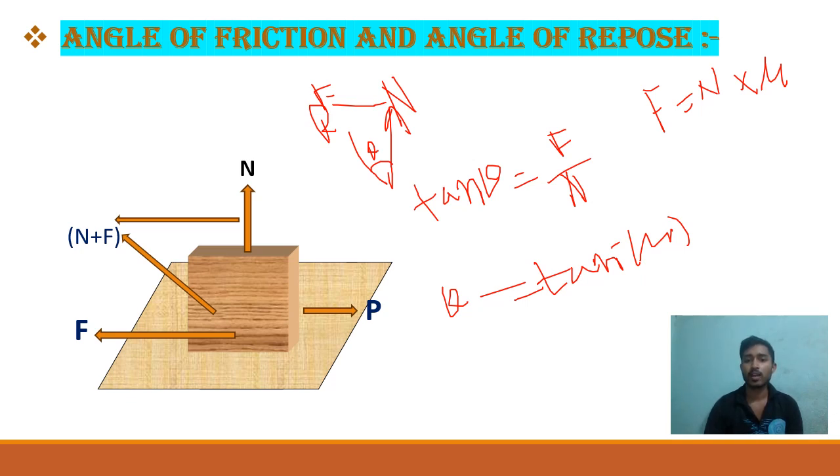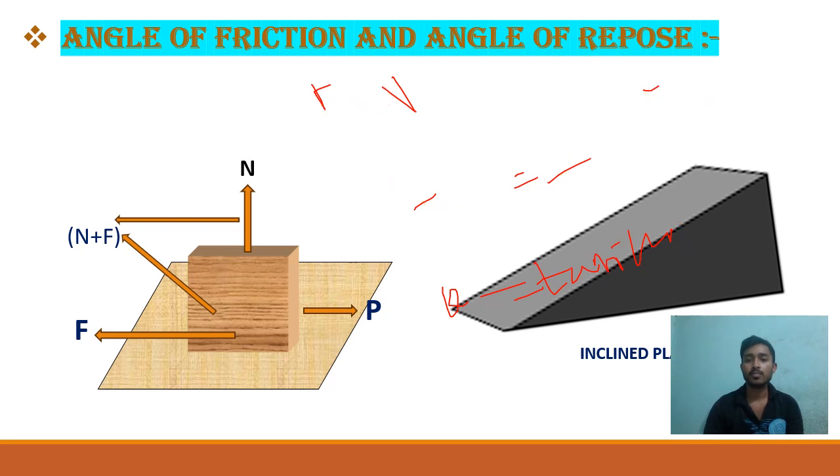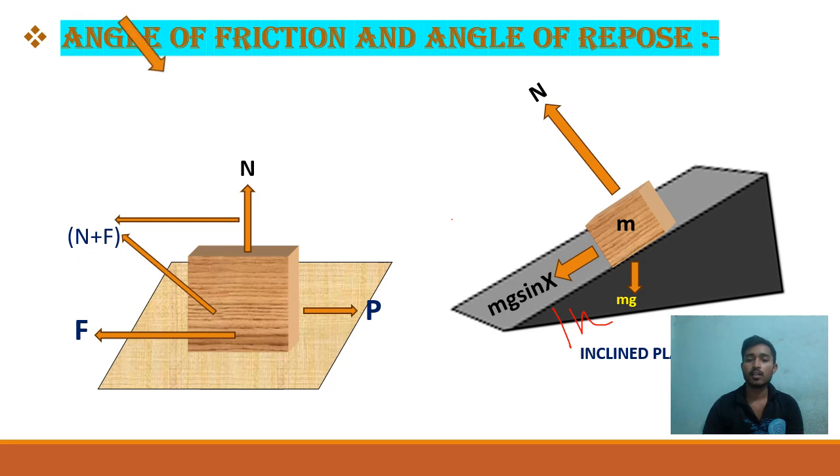After that, we will go through the concept of angle of repose. For this, first we will consider an inclined plane and a block that is on the inclined plane, and the normal is acting in the upward direction, and the mg is in the downward direction, and the component will be acting in this direction, that is mg sin x, if the angle is x, and the other will be mg cos x, and a frictional force is present in this direction.